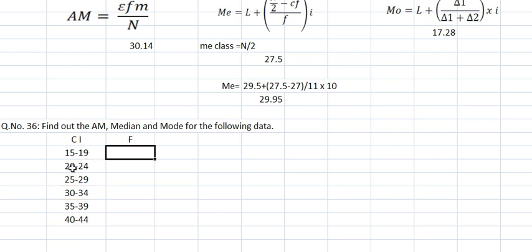What you need to do? Take the L number minus 0.5 at solution time. The frequencies are 2, 6, 6, 6, then 9, 5, 8, next 4. So this was the question that you need to solve now. This was assigned to you. You need to find the mean, median, mode and send the answer to me. Thank you. Right.